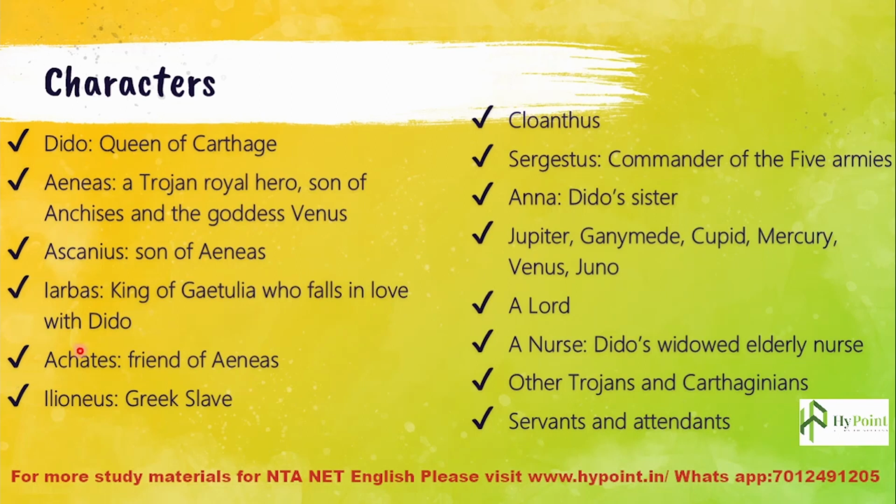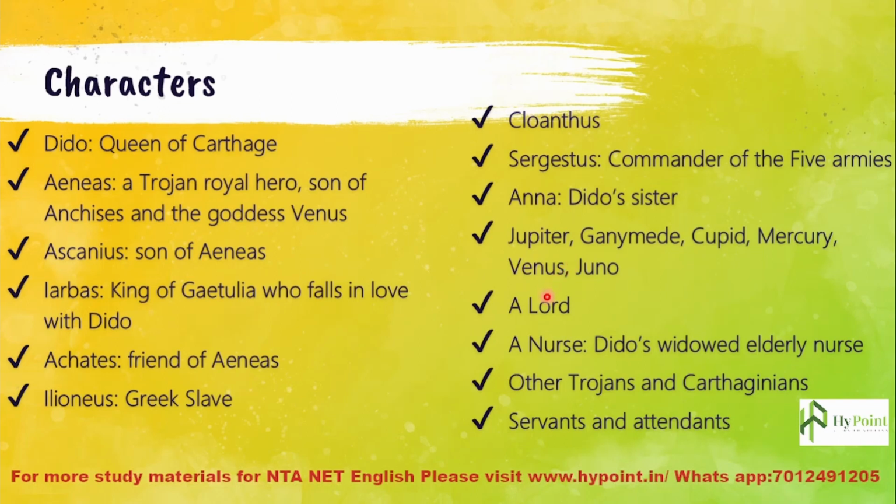Then Achates, friend of Aeneas. Then Ilioneus is a Greek slave. Then Cloanthus is there as a character. Then Sergestus, the commander of the five armies. And Anna is Dido's sister. The gods and goddesses present are Jupiter, Ganymede, Cupid, Mercury, Venus, and Juno. All these gods and goddesses are there.